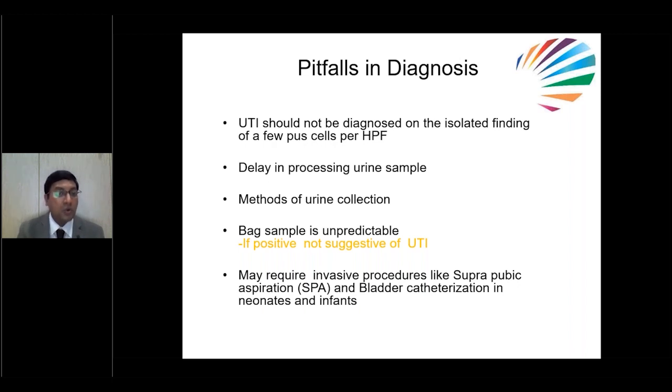If you wait for more than 30 minutes, you will sometimes have a false positive report. That's why proper sampling and doing the investigation immediately is very, very important. As we discussed, the method of urine collection is also very important here, especially bag sample is not a good model.